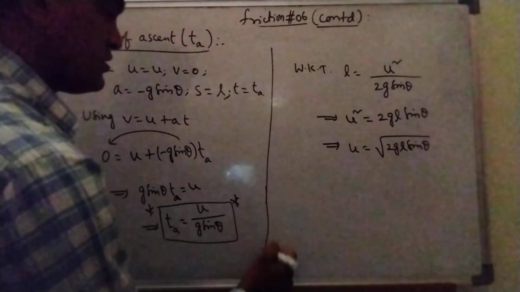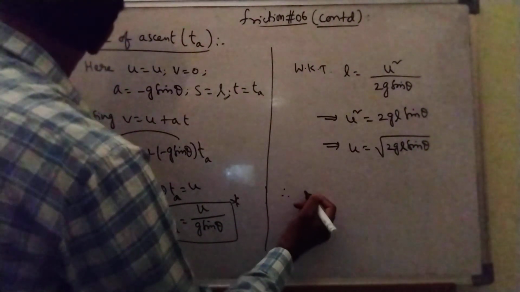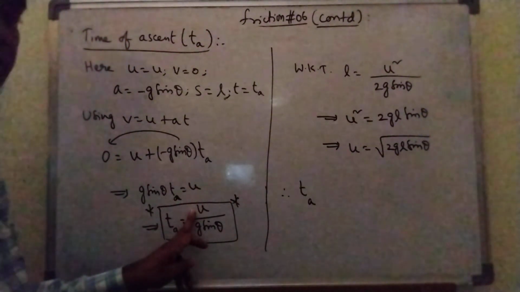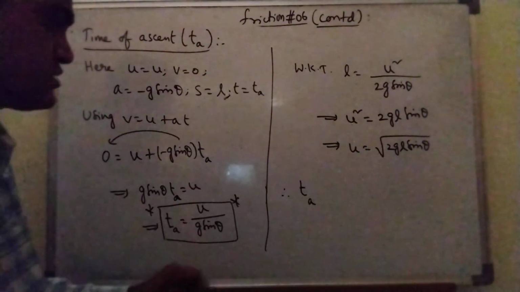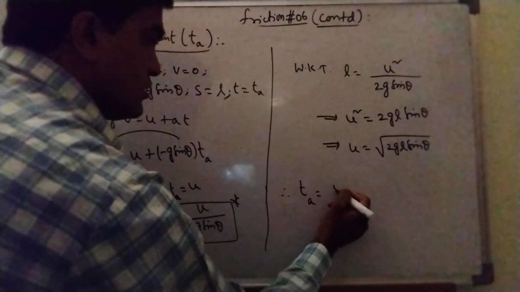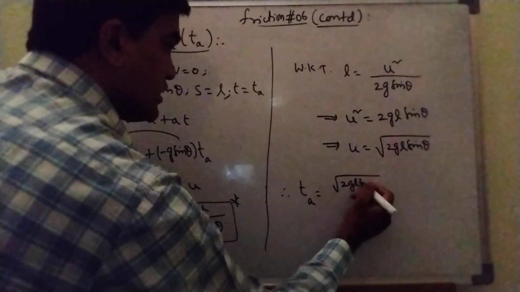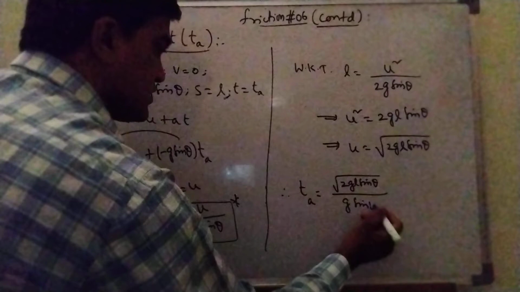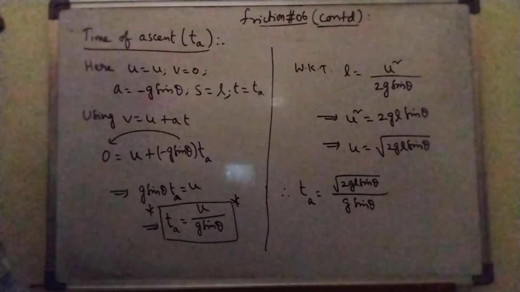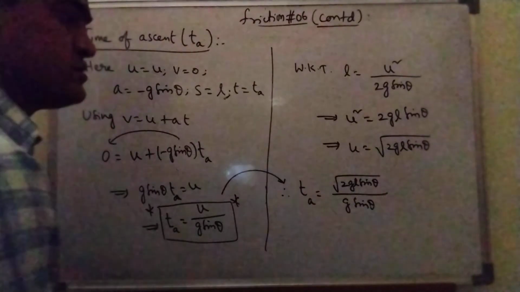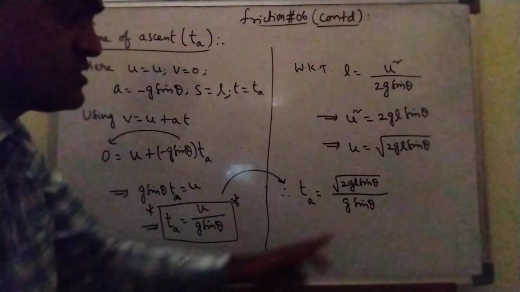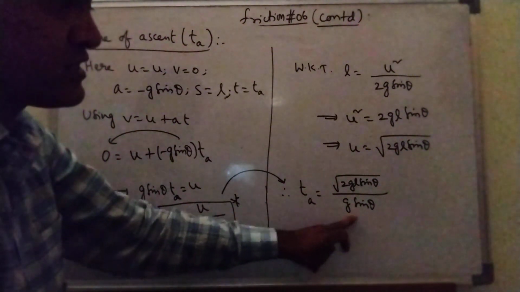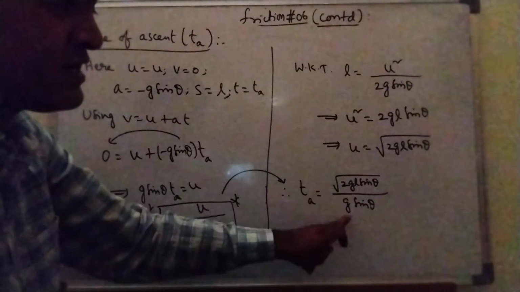Therefore, for time of ascent, I will put the value of u here, so that TA is equal to root over 2gL sin theta upon g sin theta. Root g in the numerator and g in the denominator, I can cancel root g by g and write 1 by root g.